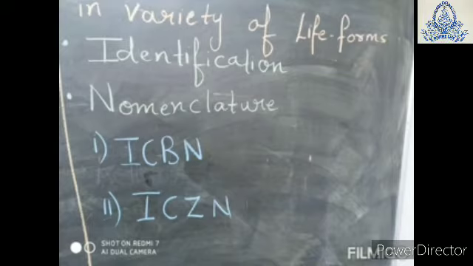Here, nomenclature is divided into two. First is ICBN, the International Code of Botanical Nomenclature. Botanical stands for plants, so scientists provide names to plants on the basis of this code. And ICZN, the International Code of Zoological Nomenclature, is for animals. Zoologists provide names to animals on the basis of this code. Remember that botany is the study of plants and zoology is the study of animals.